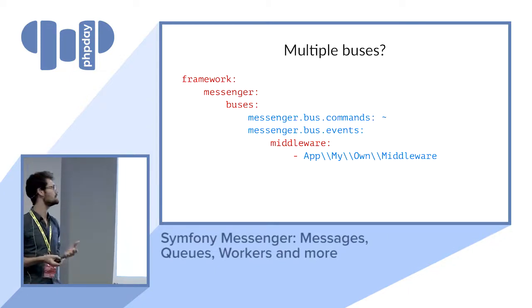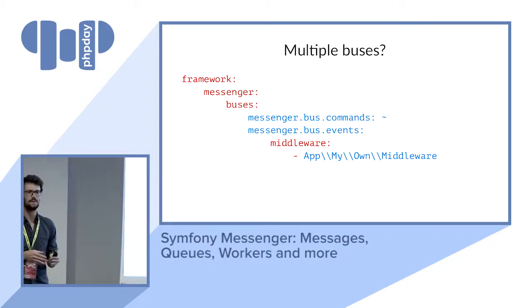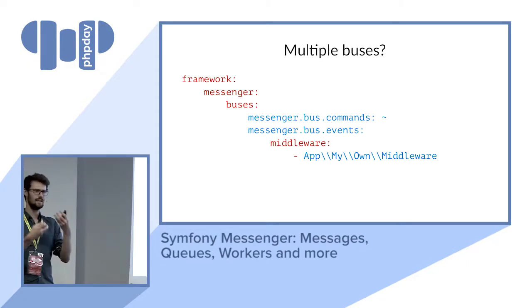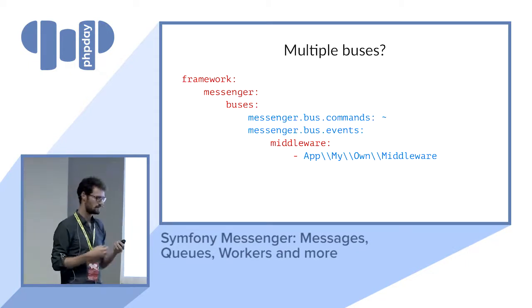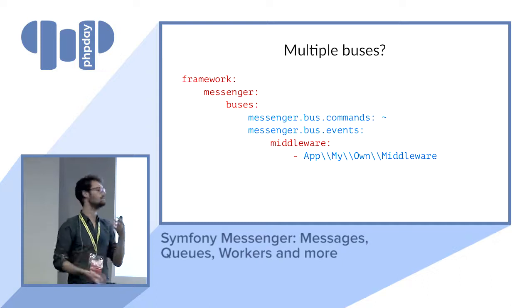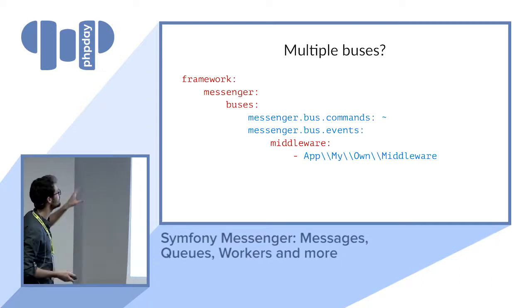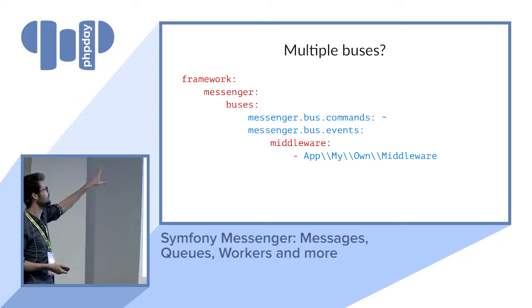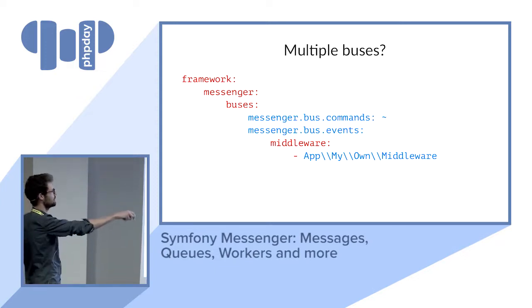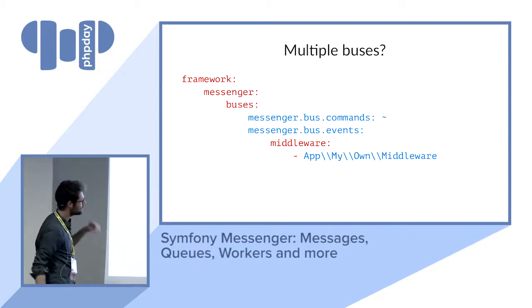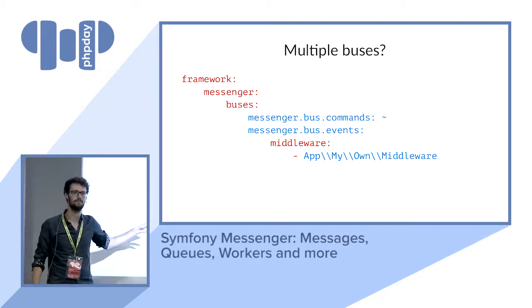For example, there's this notion where command buses or even buses have different logic or a different way of behaving, typically do not return some result, these kinds of things. You can directly within the Symfony configuration create multiple buses. So here you create two of them, and you can also register your own middlewares as well.